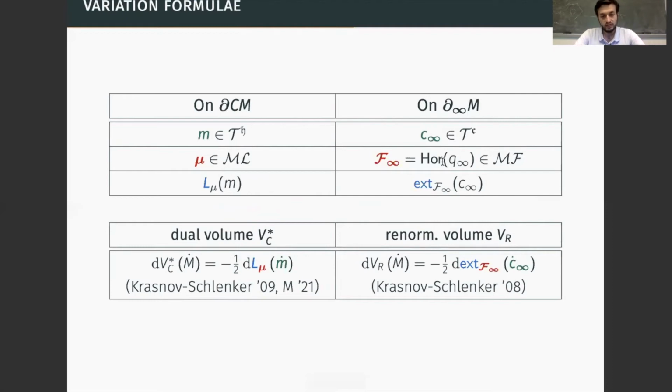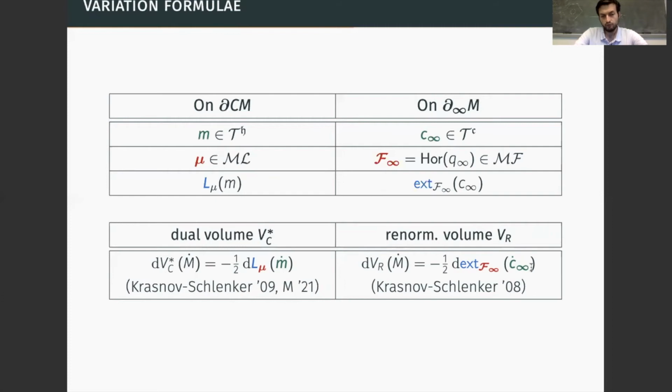On one side, the variation of the dual volume is, up to a multiplicative constant, equal to the differential of the length of the bending measure applied to the variation of the metric. On the other side, for the renormalized volume, the variation is given by the differential of the extremal length of the horizontal foliation applied to the variation of the conformal structure at infinity.